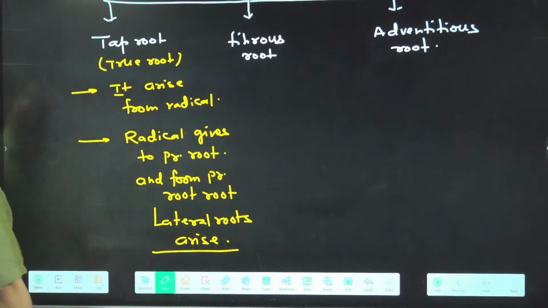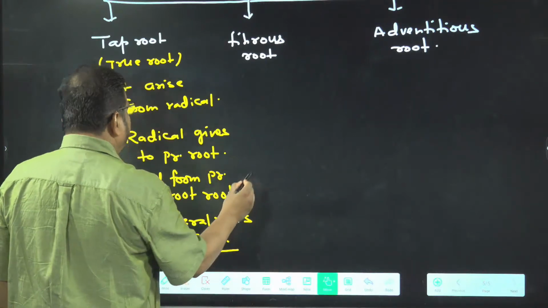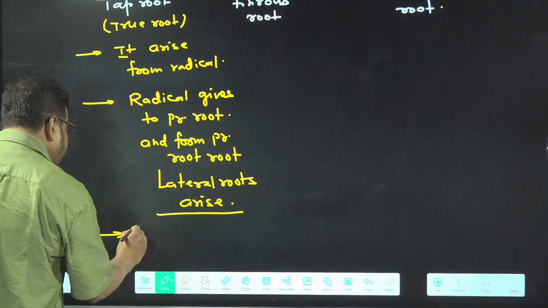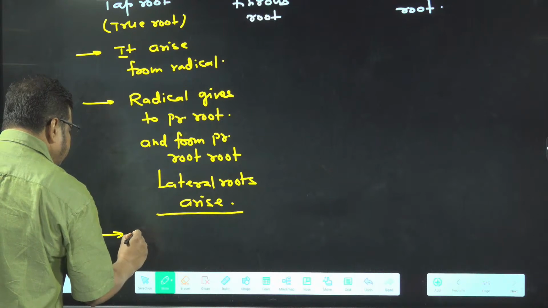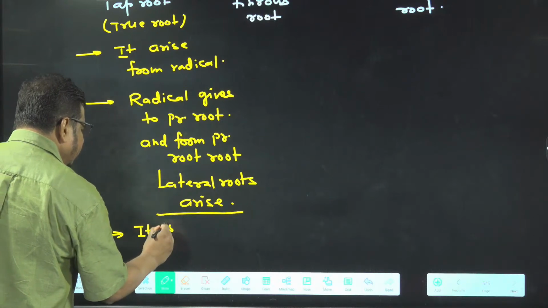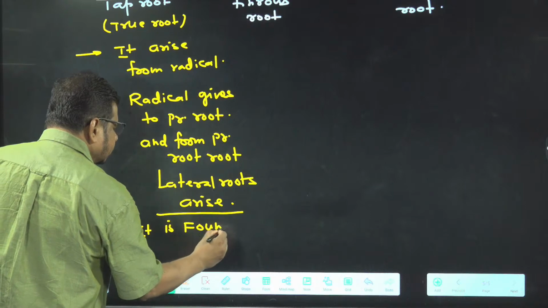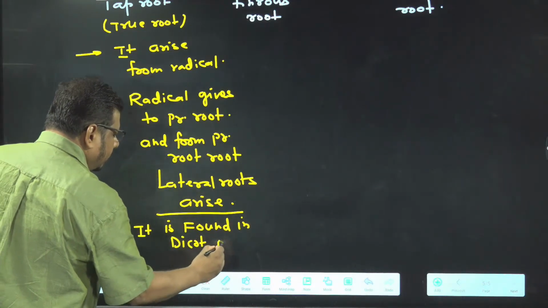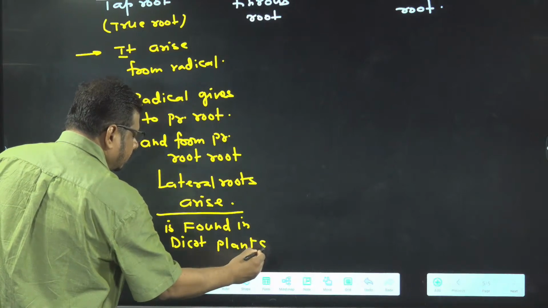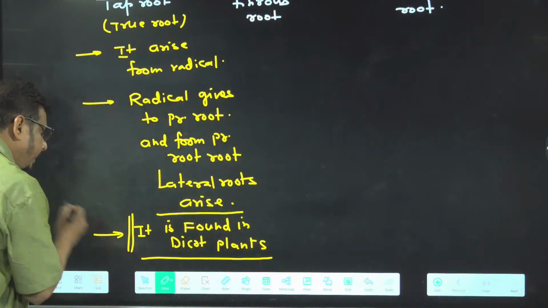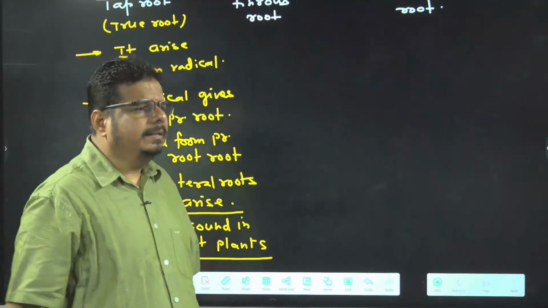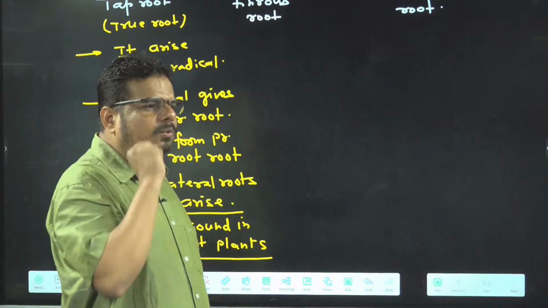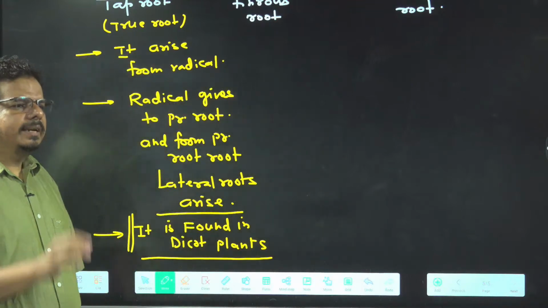Getting the idea or not? The presence of the tap root is the characteristic feature of dicot. It is found in dicotyledonous plants, dicot plants. These are very important and easy lines as well. So who is the true root? Tap root is the true root. Why is it true root? Because it arises from radical.